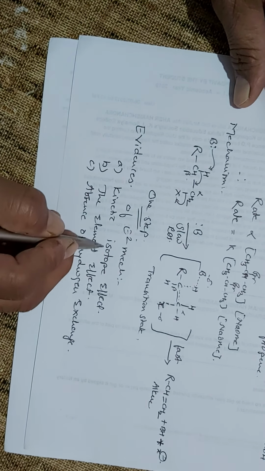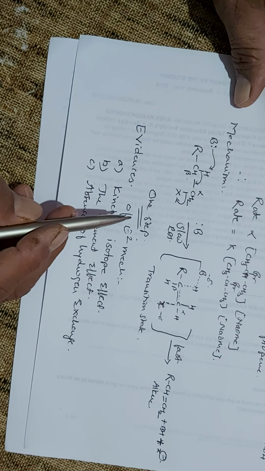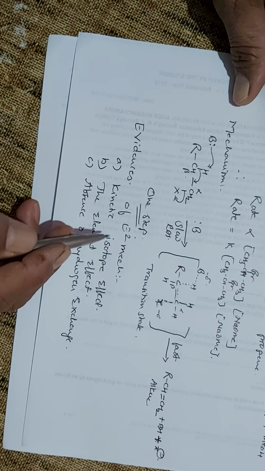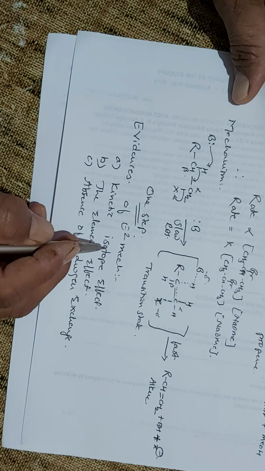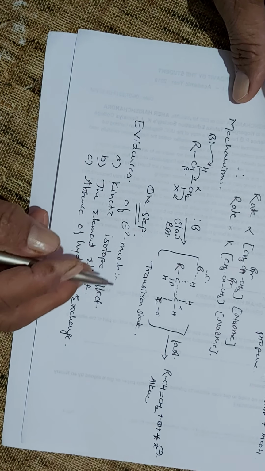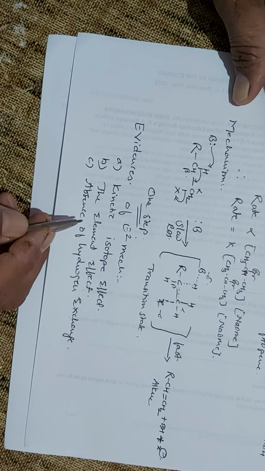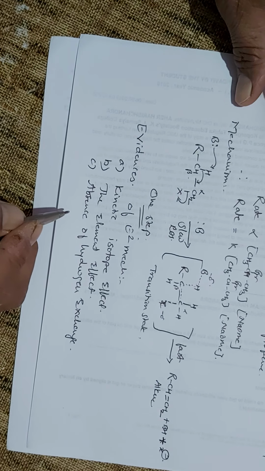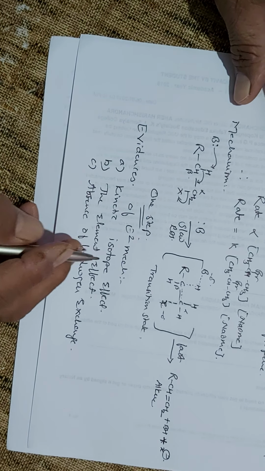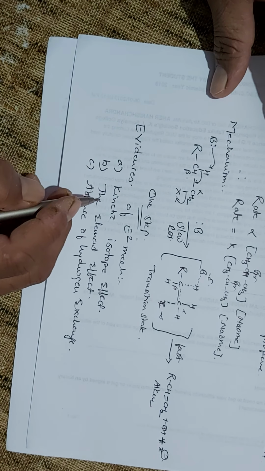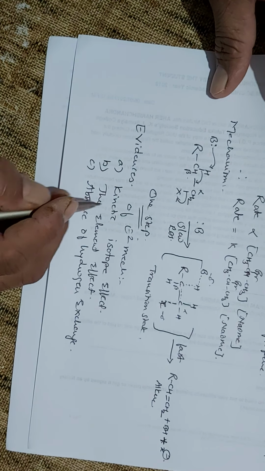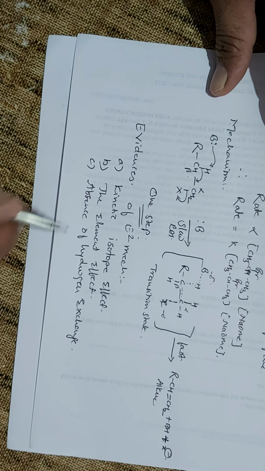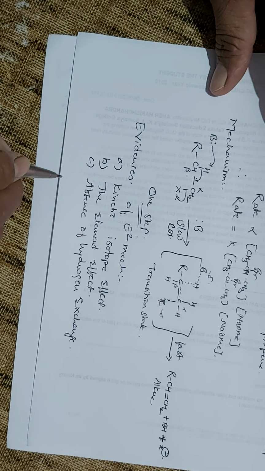In the kinetic isotope effect, the proton which is abstracted by the base is replaced by the isotope deuterium. As deuterium is a heavier atom, the energy required for breaking the CH bond is less as compared to the breaking of the CD bond. If it affects the rate of the reaction, then the rate depends upon the abstraction of the proton in the first step. The element effect means the leaving group also affects the rate of the reaction.